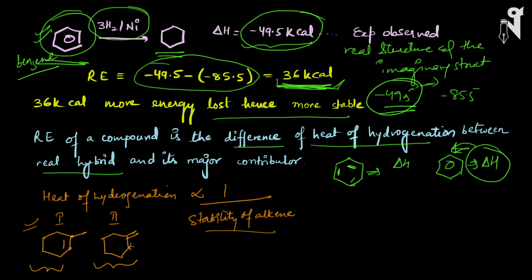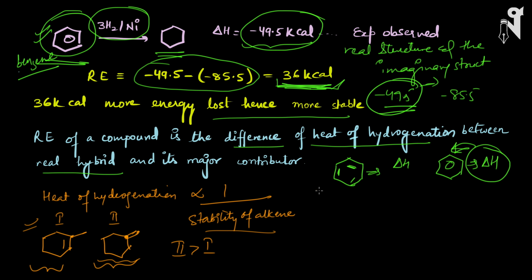So if you talk about the second structure, we will see which double bond is more alkylated. The more alkylated one will be more stable. The more stable alkene will have lesser heat of hydrogenation. So this is the less alkylated alkene. Hence, the heat of hydrogenation in the second will be greater than the first one. That's how we calculate when we have to simply calculate the heat of hydrogenation on the basis of the crowding of a double bond.